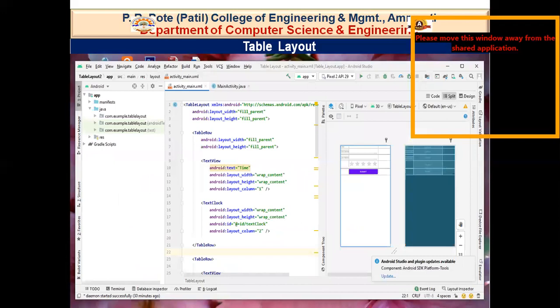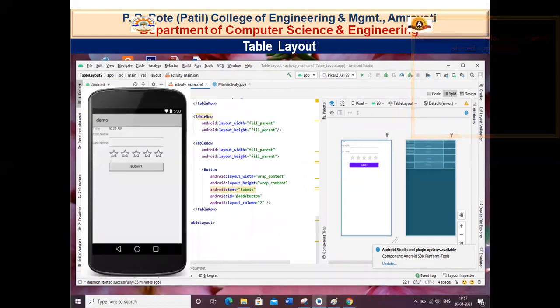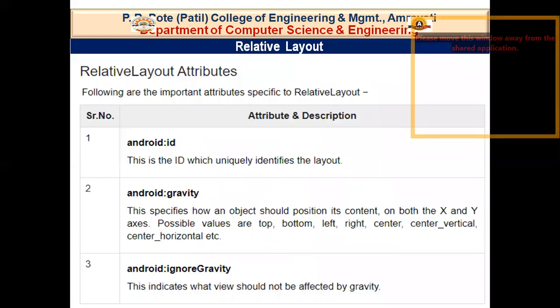Now this is how the table looks. Here in this table you can see that we have a time, we have a clock, after that we have first name, last name and a submit button.